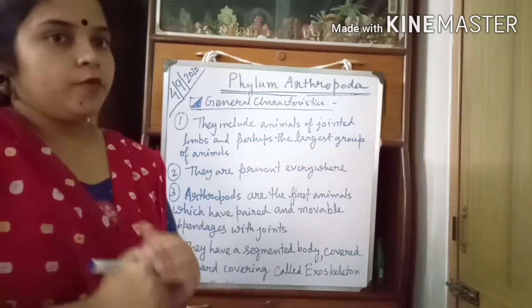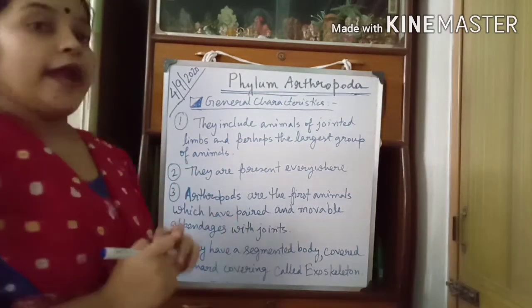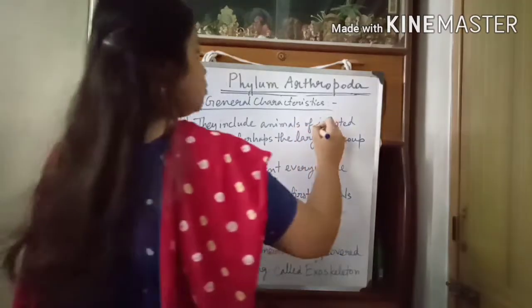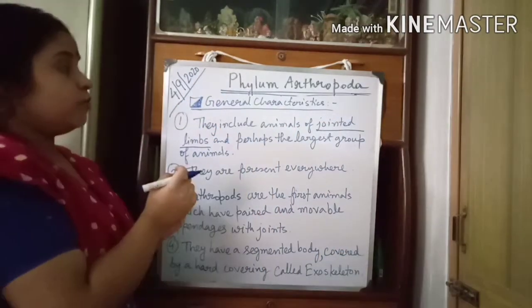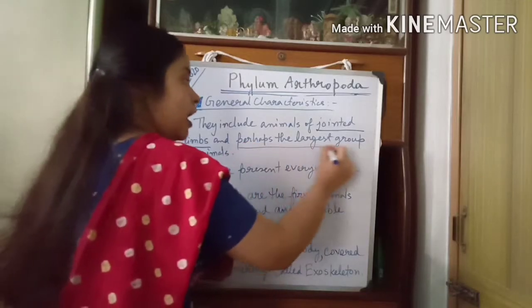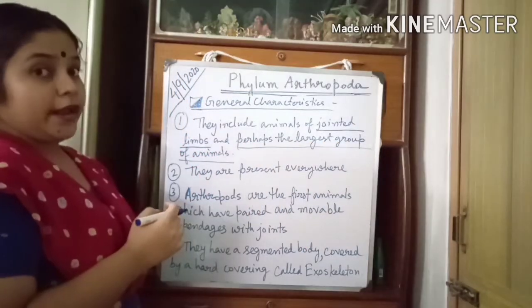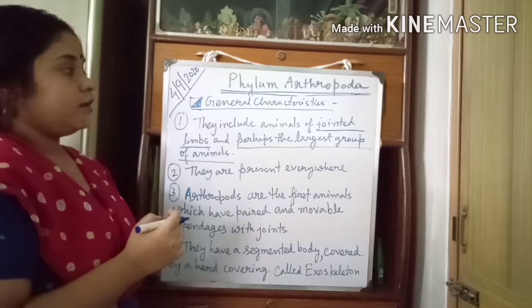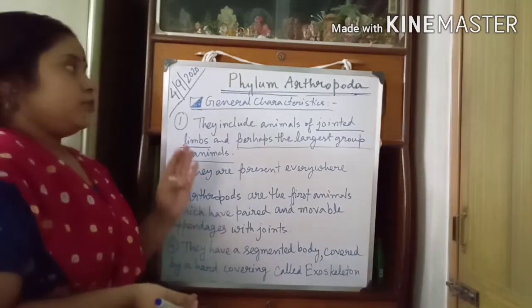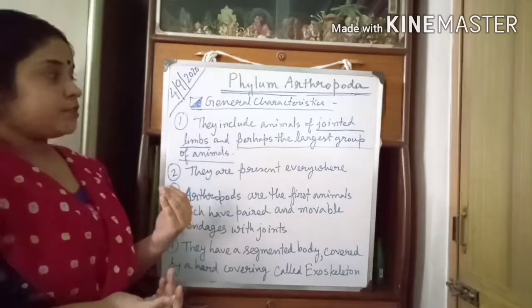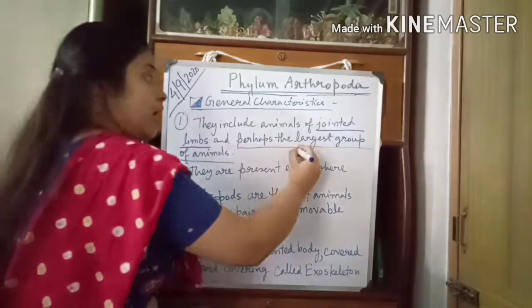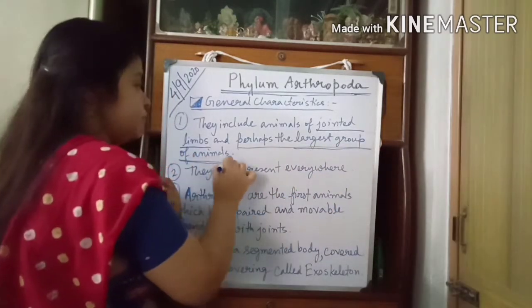The arthropods are the animals of jointed limbs, and perhaps they are the largest group of animals.